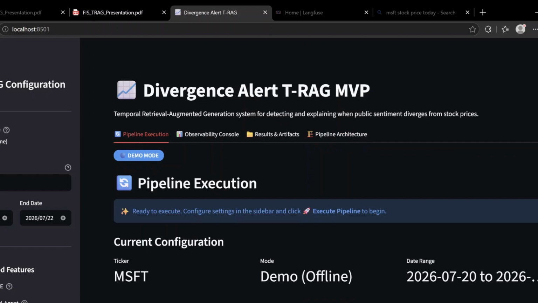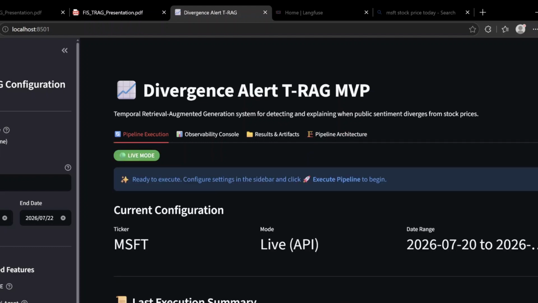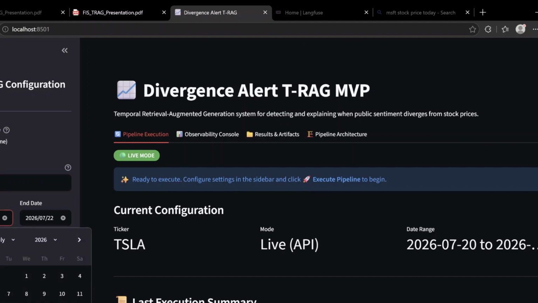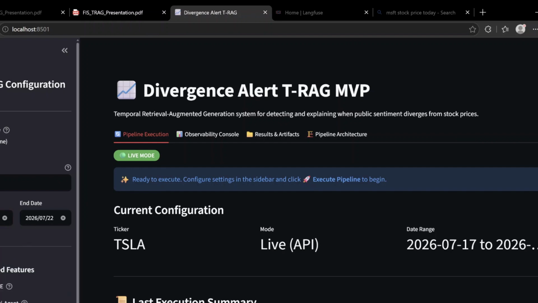Currently this is demo mode. I'm switching to live mode. Right now I've already run this for Microsoft. Let's run it for Tesla. And maybe I can choose the date somewhere from 17 to today's 22nd. So let's just choose the 22nd.